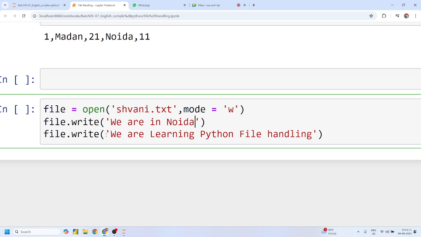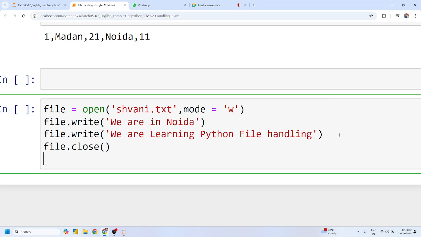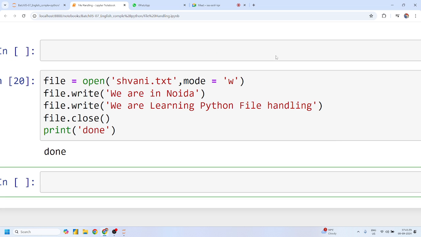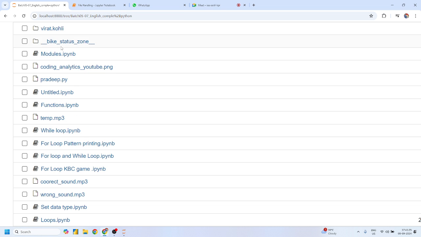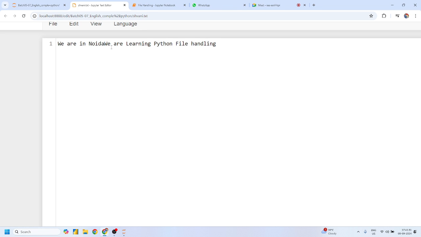Now I'll just show you guys. First of all, let me close this file, and I'll just simply pass done. Done represents that all code ran successfully. Perfect. Now where will I find this file? Here, shivani.txt, just seconds ago. And Shivani, this is the issue, right?